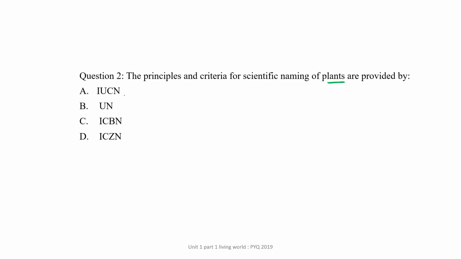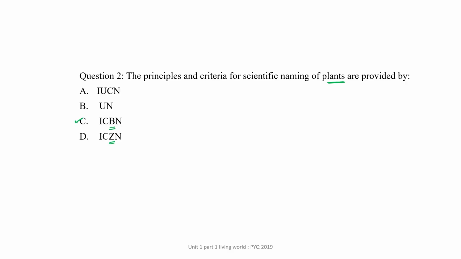IUCN. What is the full form of IUCN? International Union of Conservation of Nature and Natural Resources. This is the full form of IUCN. UN stands for United Nations. ICBN and ICZN: Z means zoological, B stands for botanical, and ICBN is International Code for Botanical Nomenclature. Similarly, this is International Code for Zoological Nomenclature. So, what is the correct answer for this particular question?